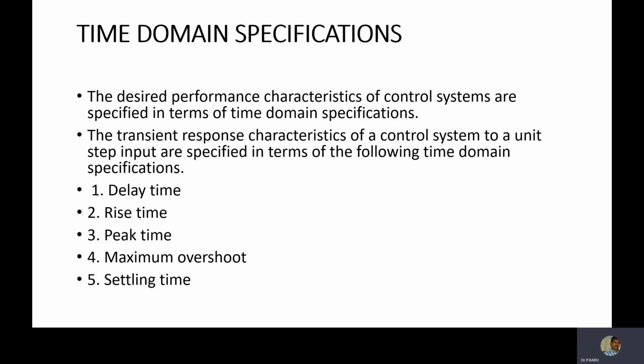The transient response characteristics of a control system for a unit step input are specified in terms of the following time domain specifications. What are they? Delay time, rise time, peak time, maximum overshoot, and settling time. These are the specific parameters of the time domain.